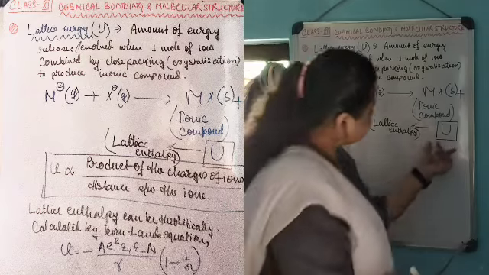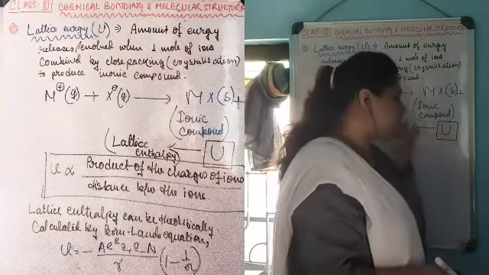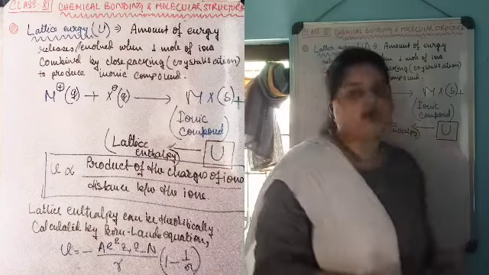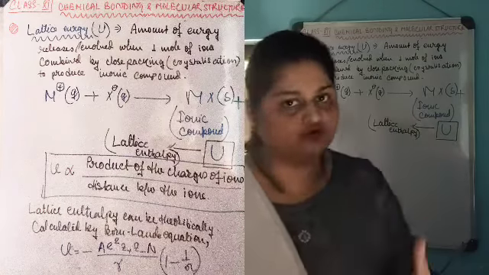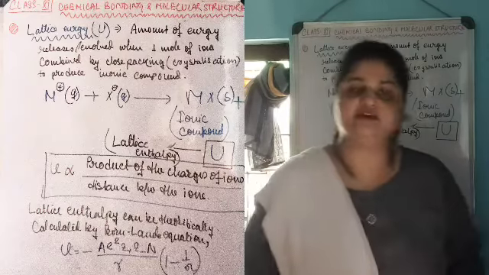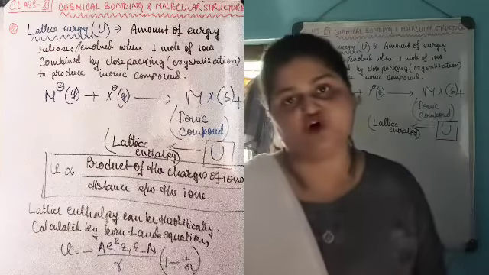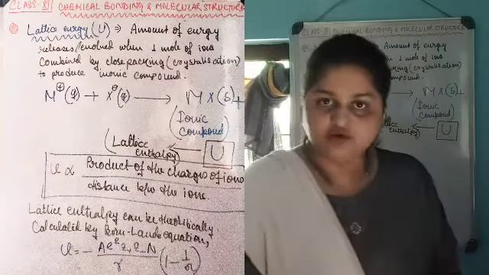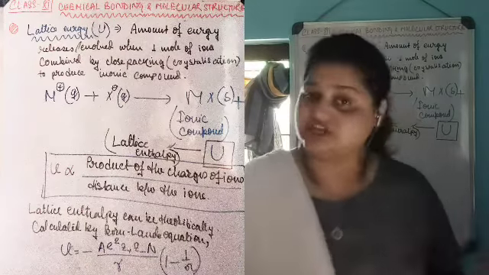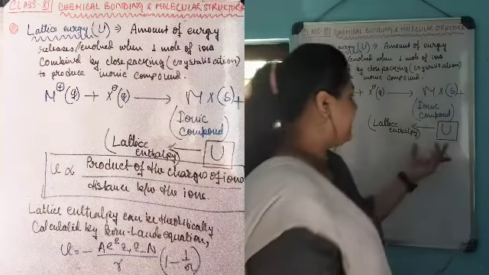Now, this is a direct parameter that is used to determine whether the ionic compound being formed is stronger or not. If U is found to be higher, that implies that the crystalline ionic compound being formed is extremely strong and therefore extremely stable, so a higher amount of energy is released in the form of lattice enthalpy.